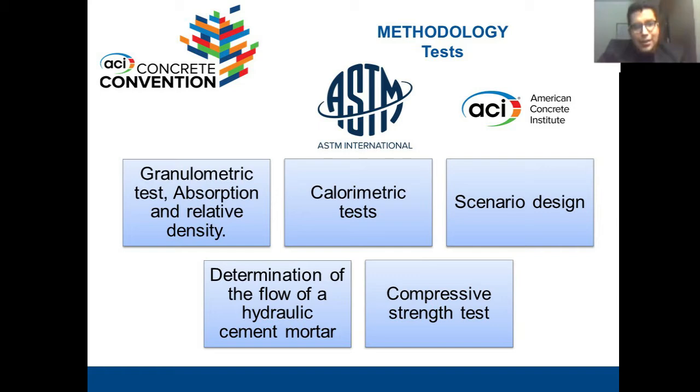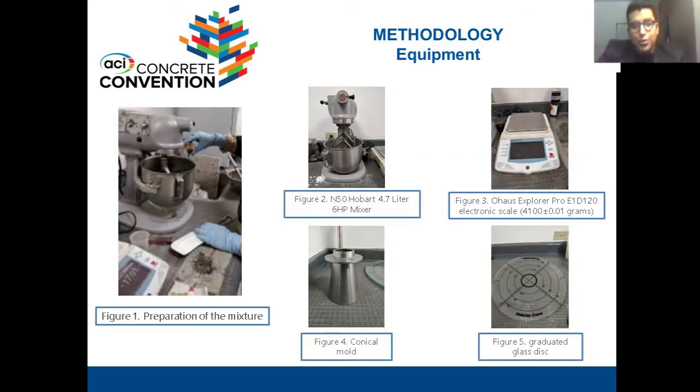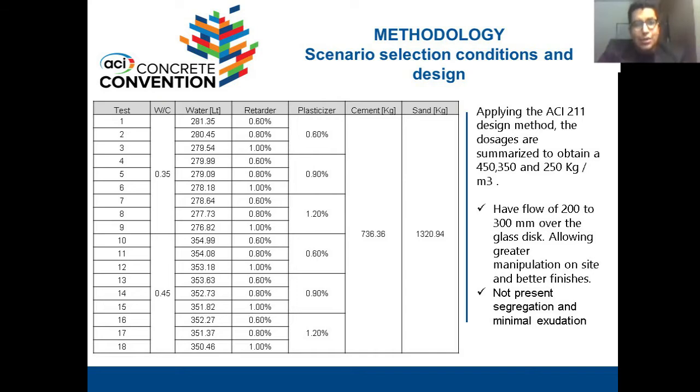We first perform a granulometric test, a calorimetric test, and a scenario design, a determination of the flow of hydraulic cement mortar, and a compressive strength test. This is the equipment we use. We use the M50 Hobart 6 horsepower mixer. In the scenario selection, there were some conditions. We applied the ACI 211 design method, and the dosages are summarized in this table.